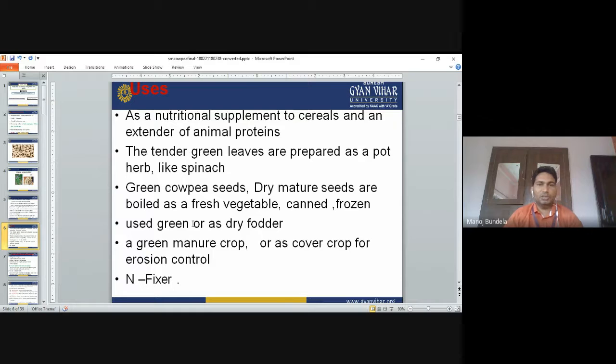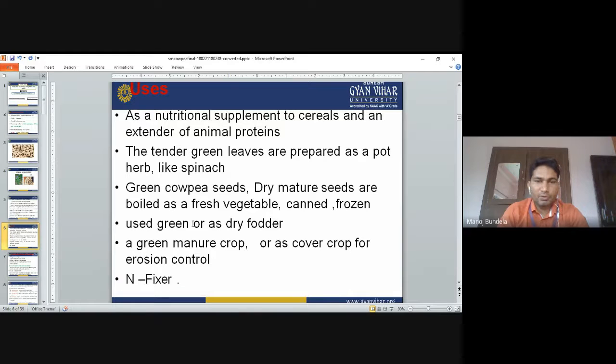Uses: it is a nutritional supplement to cereals and an extender of animal protein. Raw leaves are eaten by animals. The tender green leaves are prepared as a pot herb like spinach. The dry mature seeds are boiled as a fresh vegetable, canned, frozen, or used as dry food. The green leaves are used as dry fodder, and the frozen seeds are used for the preparation of vegetables.